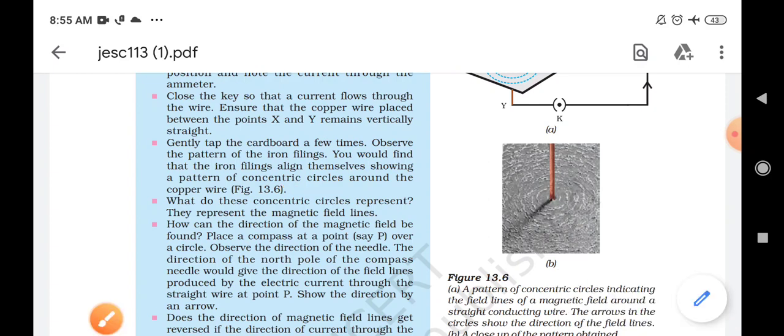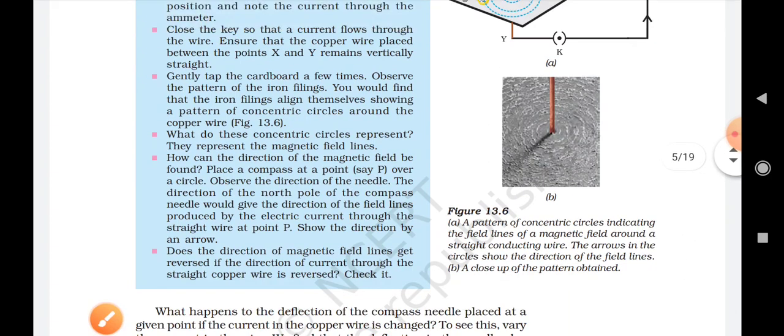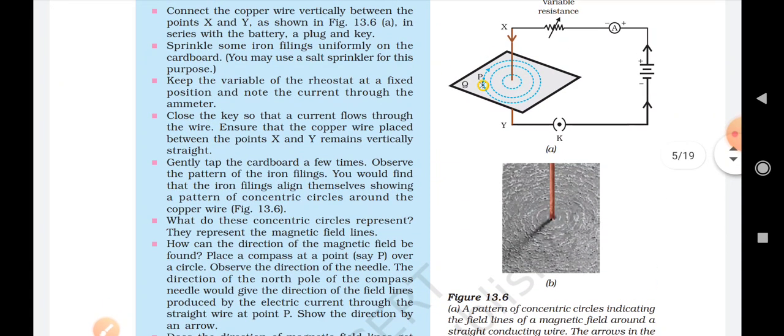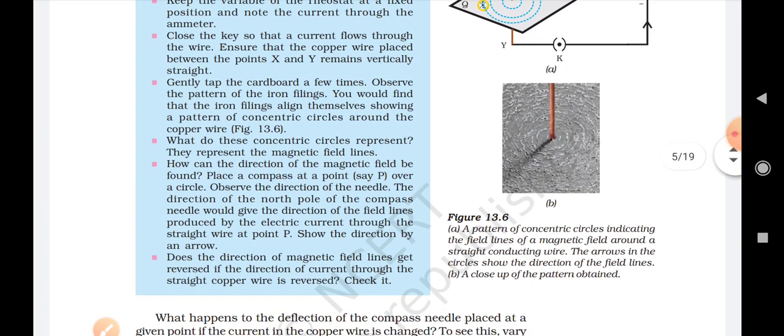So what is a concentric circle here? Actually, this concentric circle explains the magnetic field lines around the wire, and the direction of the magnetic field line is also explained here. Now if we keep a magnetic compass near the field line, we will be able to get the direction of the movement of the field line with the help of the magnetic compass.